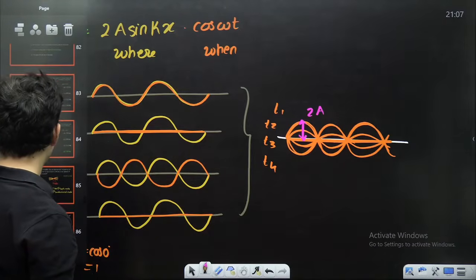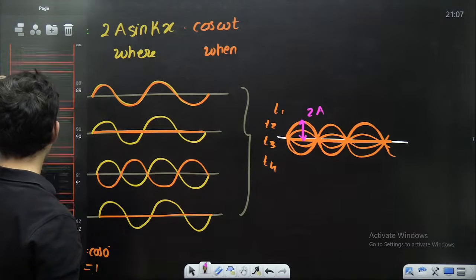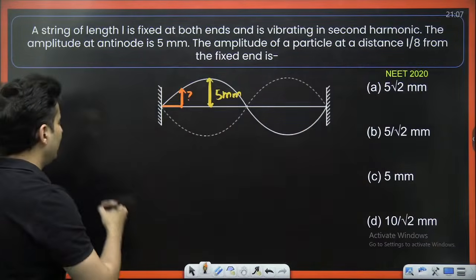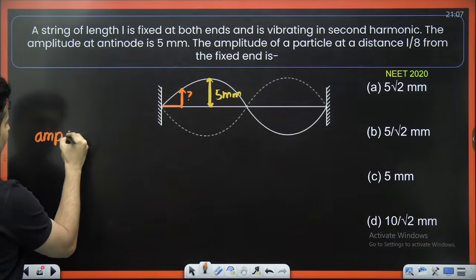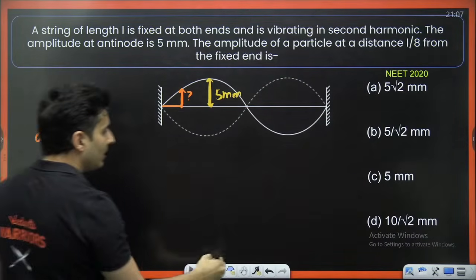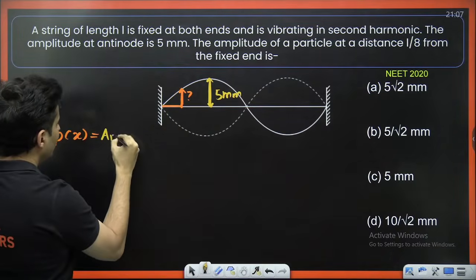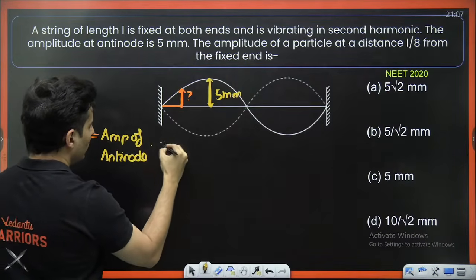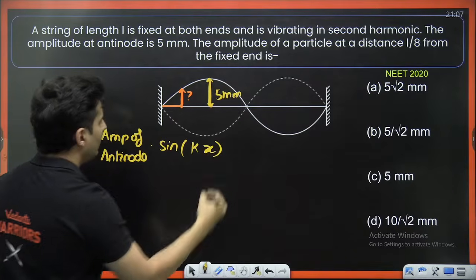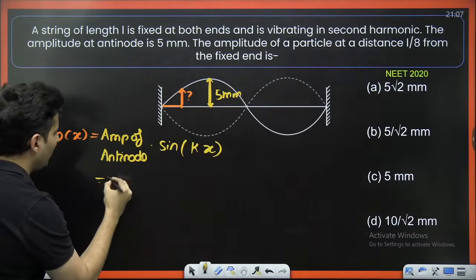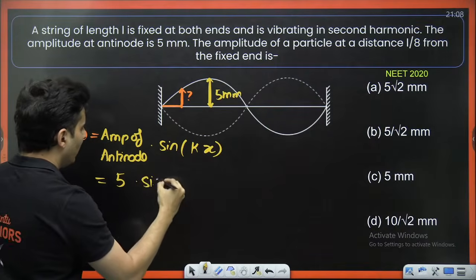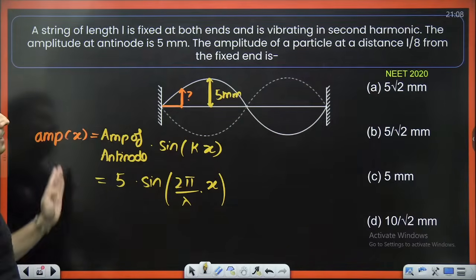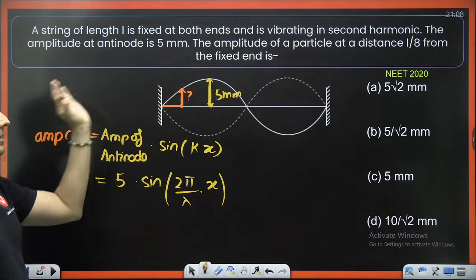Now going back to this particular problem. If I want to find the amplitude at any location x, that will be nothing but the amplitude of the antinode into sine of kx. The amplitude of the antinode is 5. k is nothing but 2 pi by lambda, into x. So that way I will get the amplitude of the particle at that location.